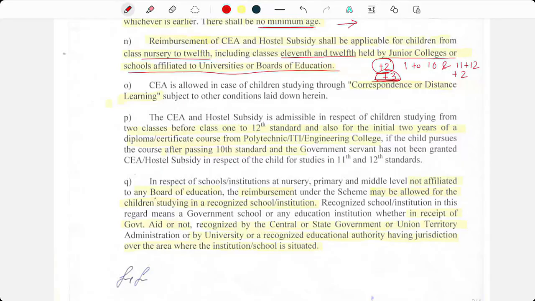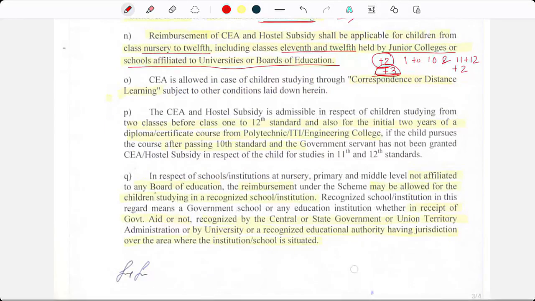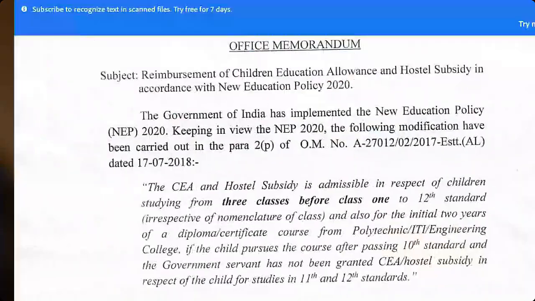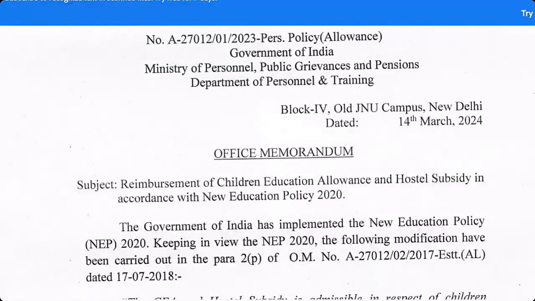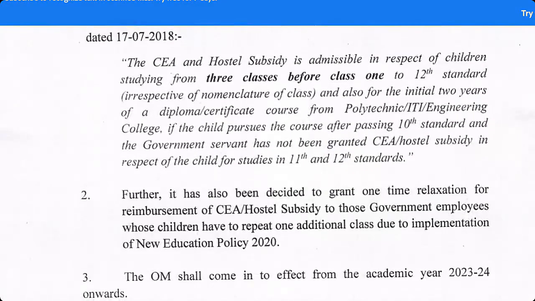and the notification is about Bal Vatika, which consists of plus 3 classes before class 1. So now, as per the new notification, let's go to the new notification. Yes, so here is the office memoranda issued on 14th March 2024. It says that CEA hostel subsidy is admissible in respect of children studying from 3 classes before class 1 to 12th standard.